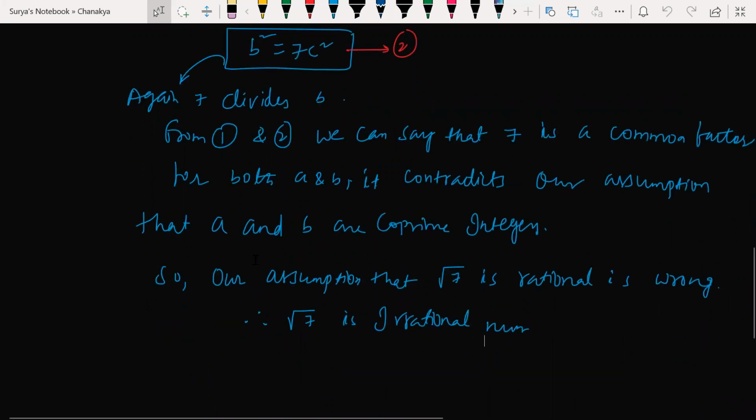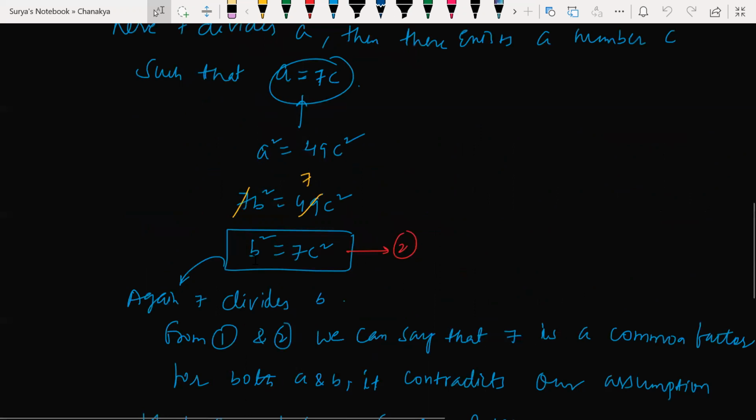Sir, again, 7 is a factor of Q square. So then Q becomes 7D. Squaring on both sides, Q square is equal to 49D square. So 7C square is equal to 49D square.